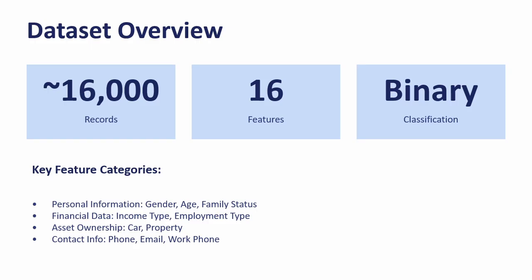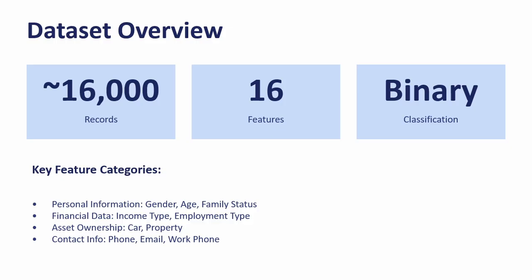So let's look at our dataset. We are working with approximately 16,000 credit card application records. The dataset contains 16 features covering various aspects of application information. This is a binary classification problem. We need to predict approve or reject.